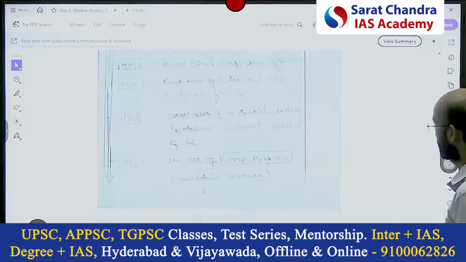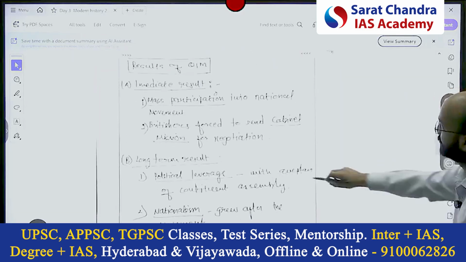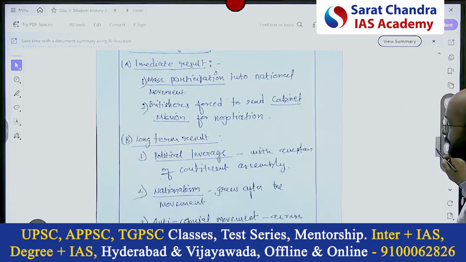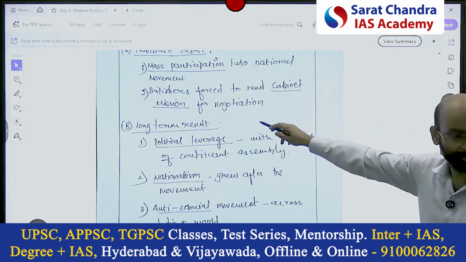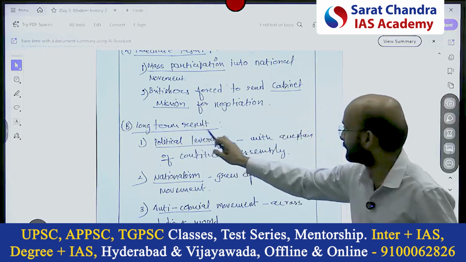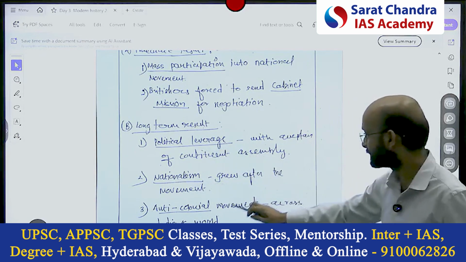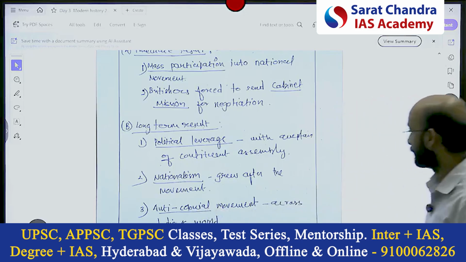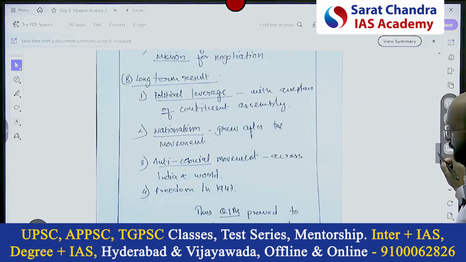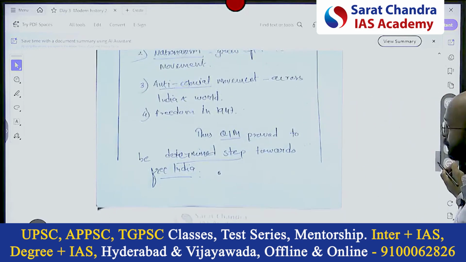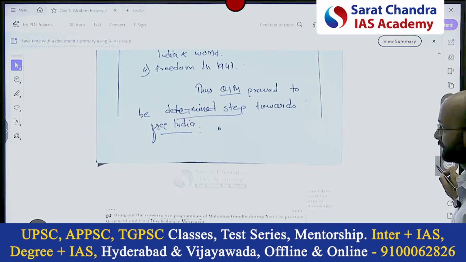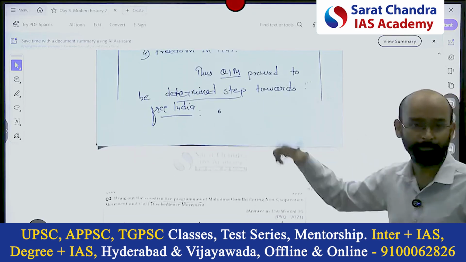Okay, so that is the first thing. The last thing is the result. See, same thing. Immediate result: mass participation, Cabinet Mission. Long-term result: political leverage, nationalism, anti-colonial sentiment, and freedom in 1947. Thus, the Quit India movement proved to be a determined step towards free India, linking with the freedom.